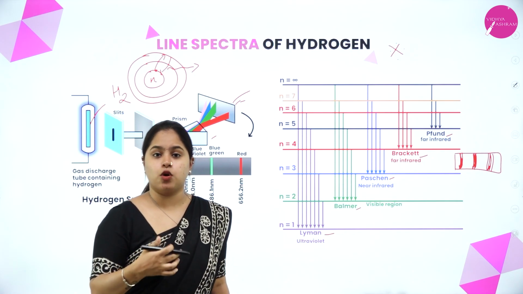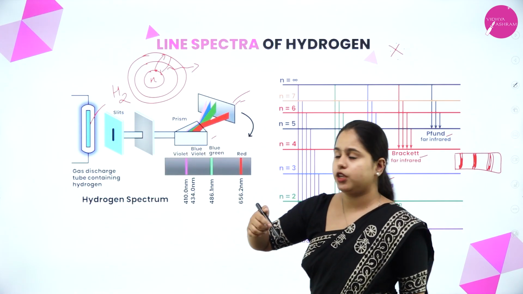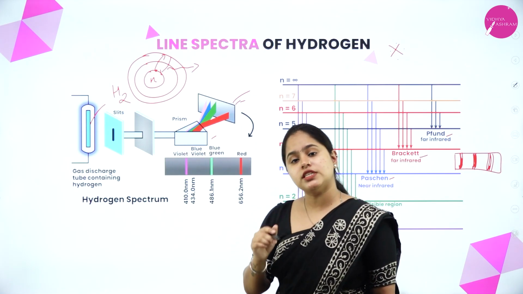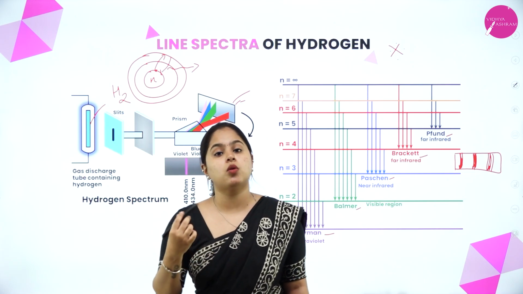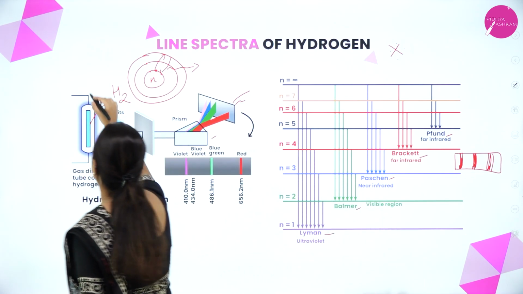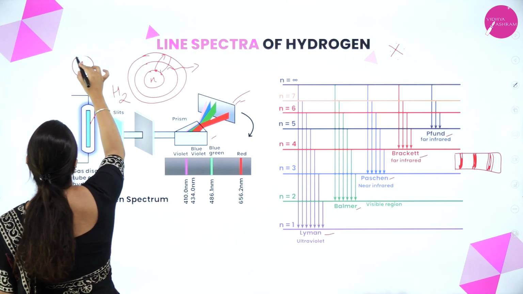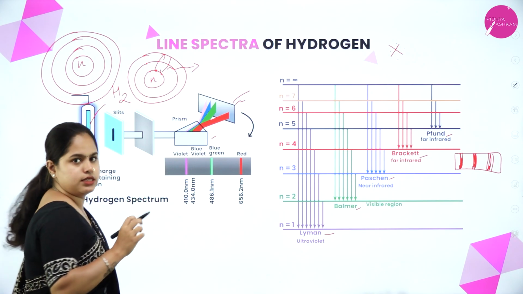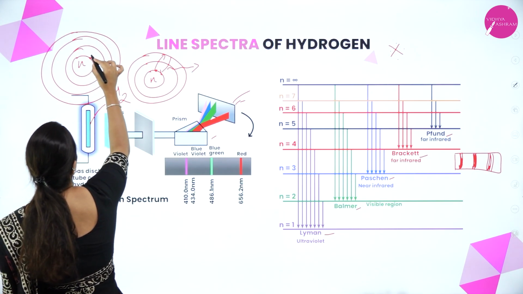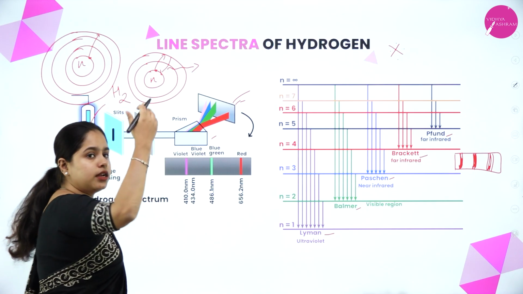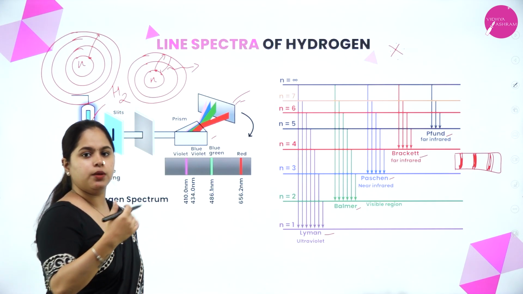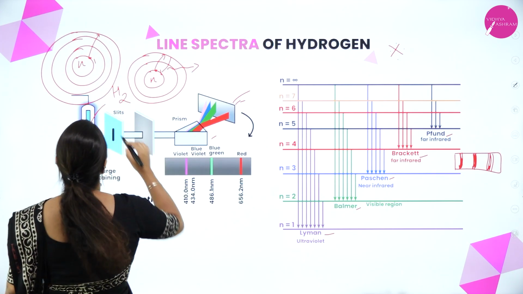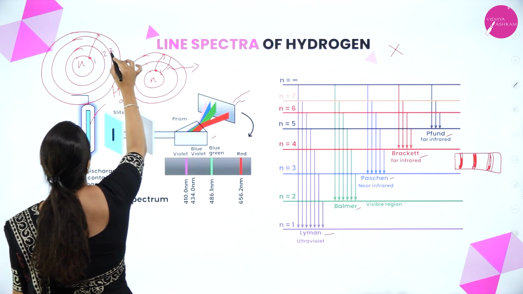So how exactly is it obtained? Let us use the same diagram. There is a positively charged nucleus and there are different shells present. First let us discuss how the Lyman series is obtained. There is a nucleus and there are different shells. There is an electron here, it jumped to this energy level. Now the electron is coming back to the ground state. Let's say the first one is n equal to 1, the first energy state. This is 2, this is 3 and this is 4.